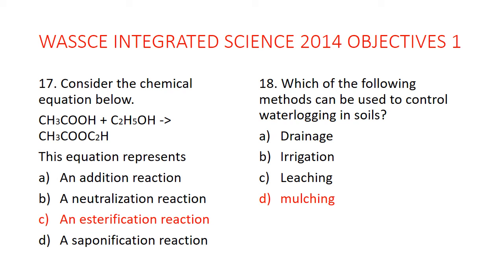18. Which of the following methods can be used to control water logging in soil? Water logging is when you have water staying up in soil. So you could use mulching. Mulching is when you cover the surface of the soil with a green material or a plant material.